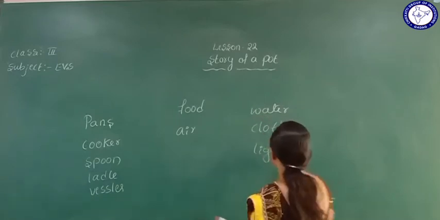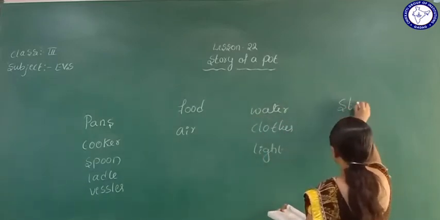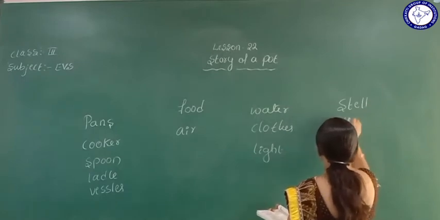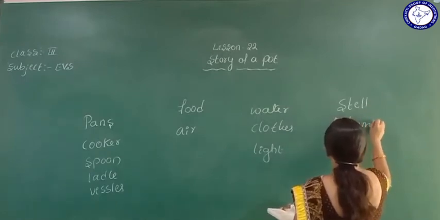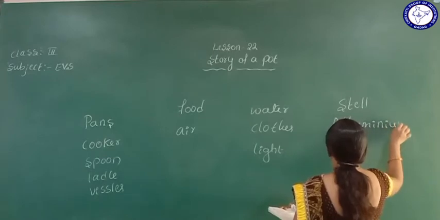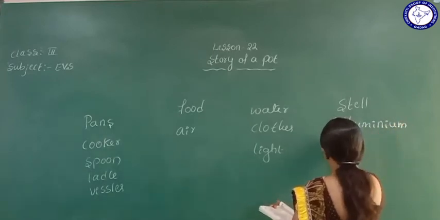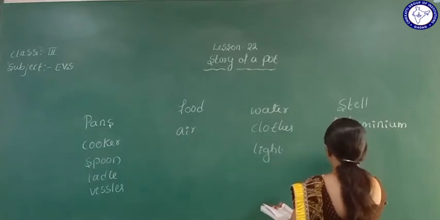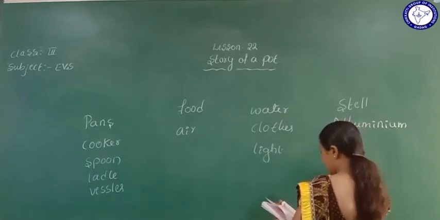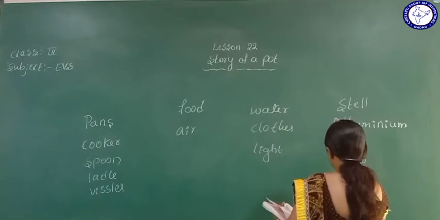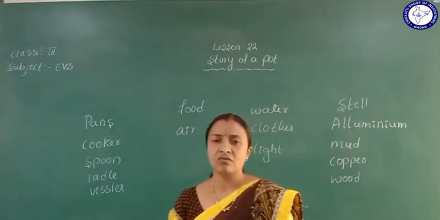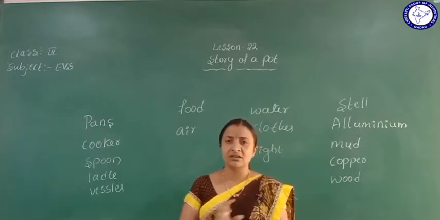Like here, steel. All the vessels in your house are steel. Some may be aluminium, boxes, you know that is aluminium. Then mud, they also use mud pots. Then copper items they are also using. Then wood materials they are also using. Yes, they can be used to store water or any food items.